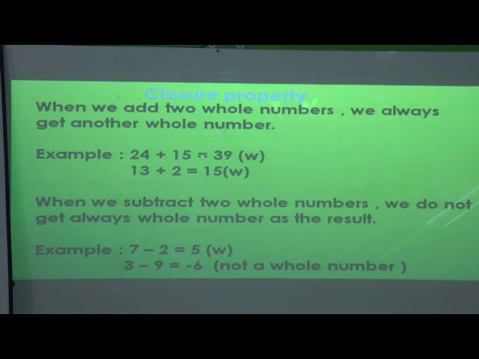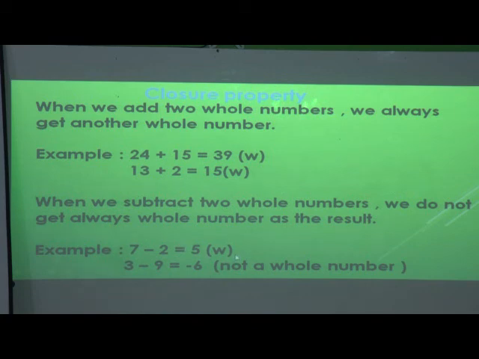Let us see the same thing for subtraction. When we subtract two whole numbers, we do not always get a whole number as the result. Let us see the example. 7 minus 2, both are whole numbers. 7 minus 2 is equal to 5, which is a whole number.